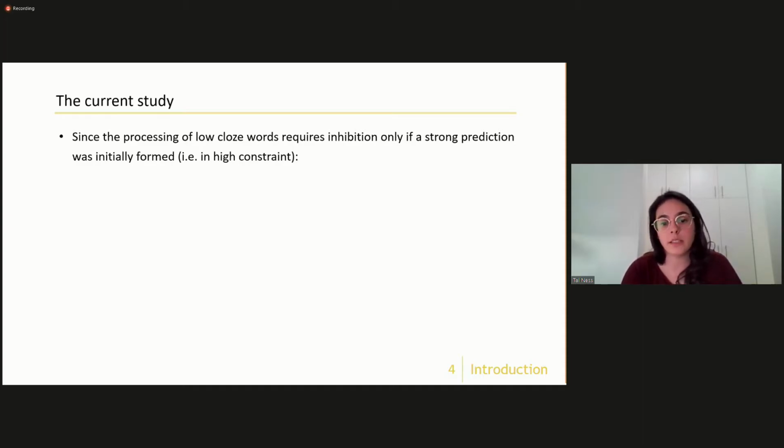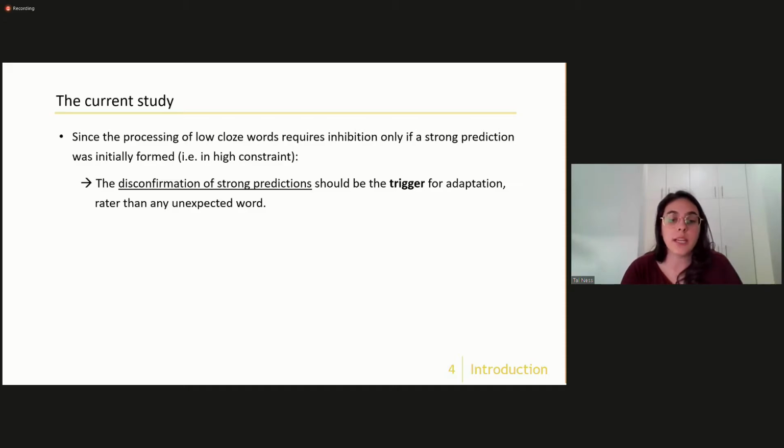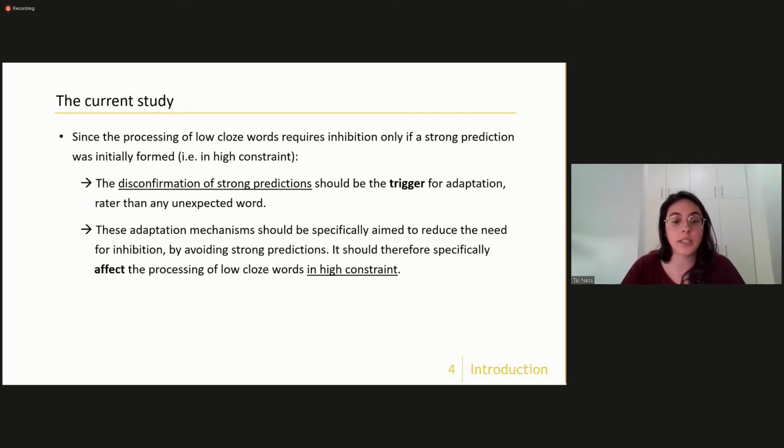So in this study that I'll show today, we hypothesized that the disconfirmation of strong predictions should specifically be the target for adaptation rather than just any low cloze word. Additionally, the target of these adaptation mechanisms should be to reduce the need of inhibition by avoiding strong predictions. So this adaptation should specifically influence the processing of high constraint contexts.